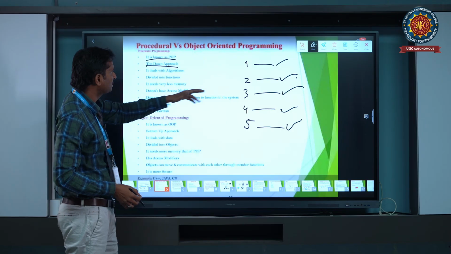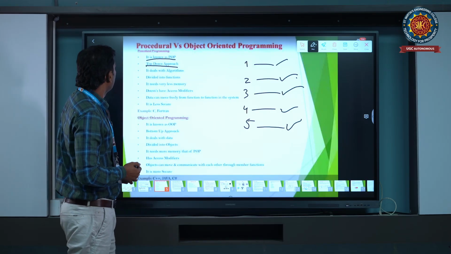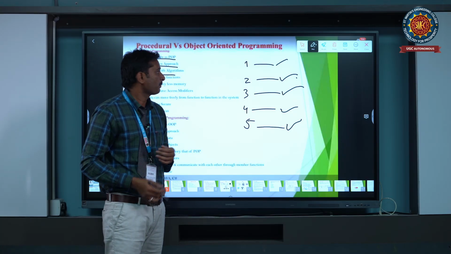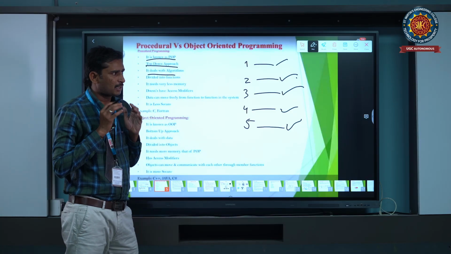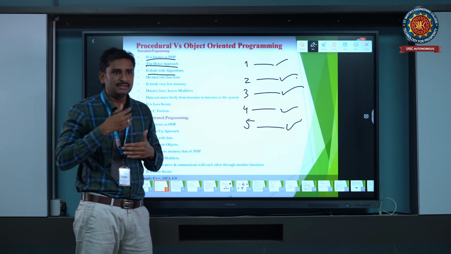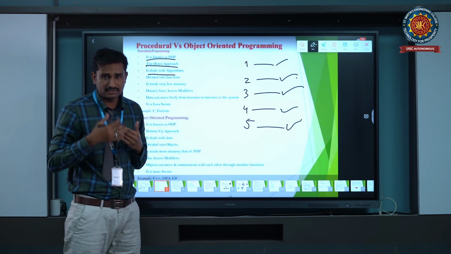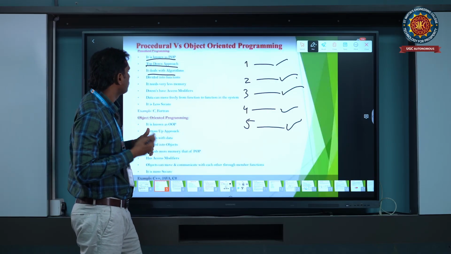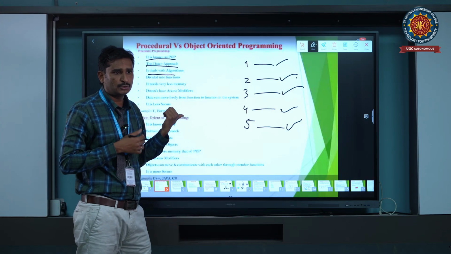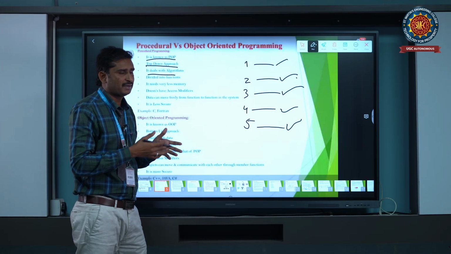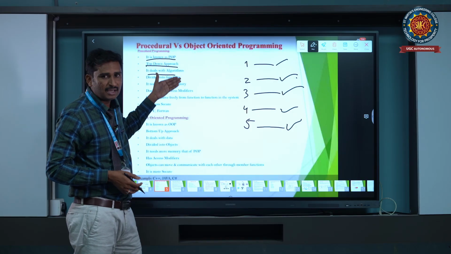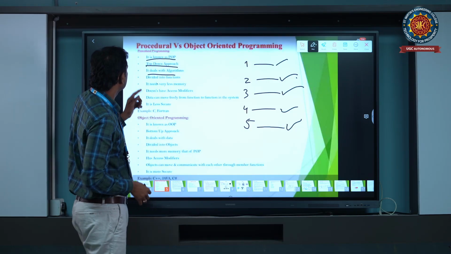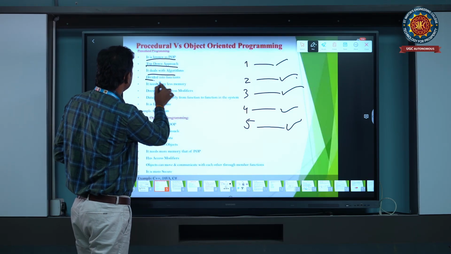Okay, the top-down approach is followed, and it deals with the algorithm. Based on the algorithm, it works. The procedural language completely depends upon the algorithm. Whatever algorithm the developer writes, the program follows it. The procedural language doesn't know how to execute or run by itself, so it completely follows the algorithm only. Next, it deals with the functions.